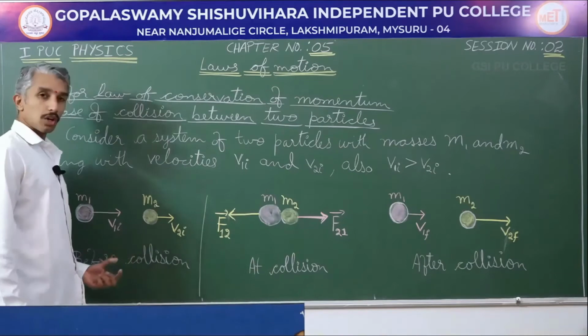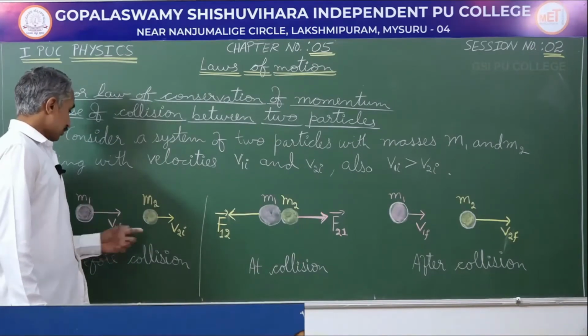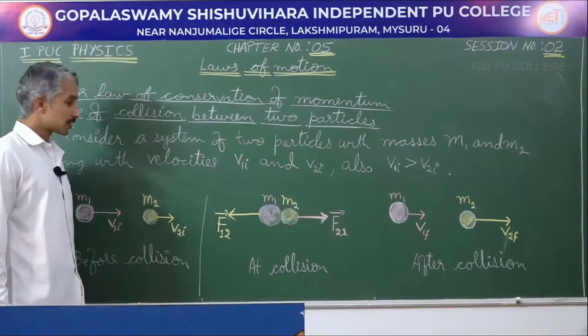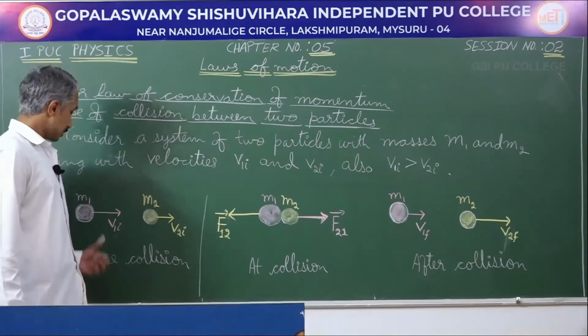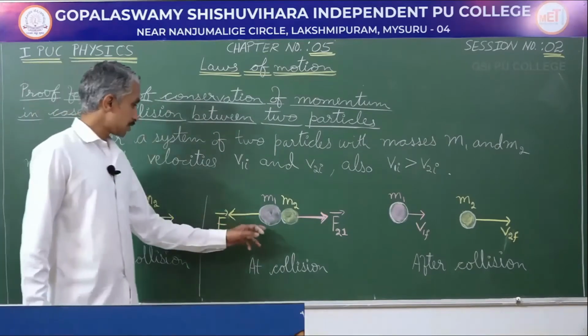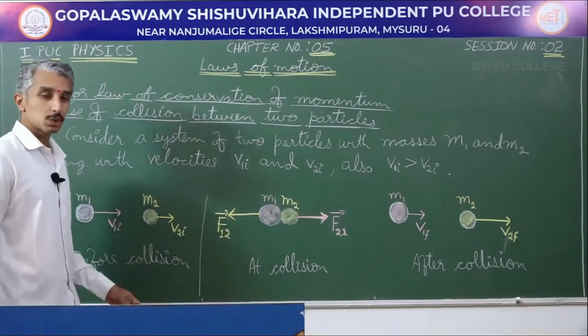We have two objects of mass m1 and m2, both of them moving in the same direction, while the magnitude of velocity of the first object is greater than the second object. Then what happens? As the velocity of the first is greater than the second one, after some time there is definitely a collision. Object 1 is going to collide with object 2.